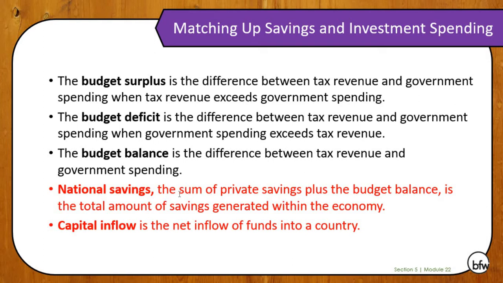Okay, so national savings is the sum of private savings, meaning by people like us, individuals, plus the budget balance. So in our case, because our government is running a deficit, the national savings rate is going to be less than it should be because of our government's deficit. Now, capital inflow is the net inflow of funds into a country, so that would be people from other countries moving money into United States banks and things like that.